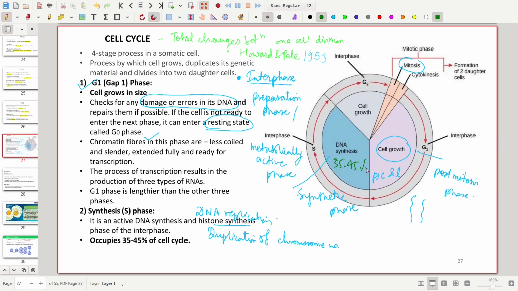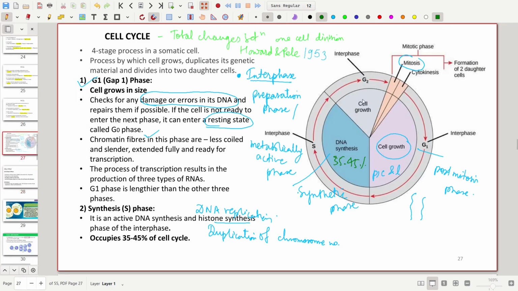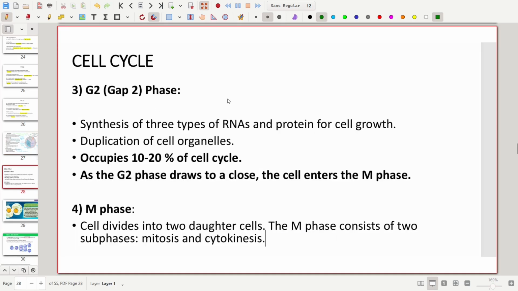Now let's move towards the another phase, that is the G2 phase or the gap 2 phase, which is also called the pre-mitosis phase. In this phase, there is synthesis of 3 types of RNA, and protein also.